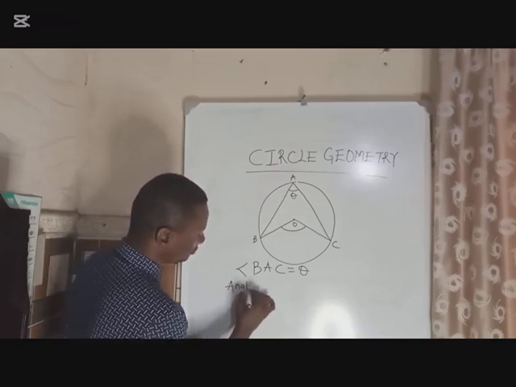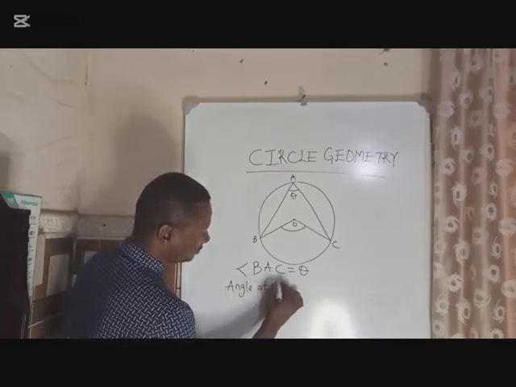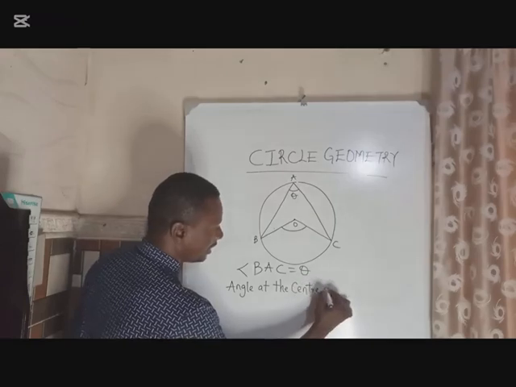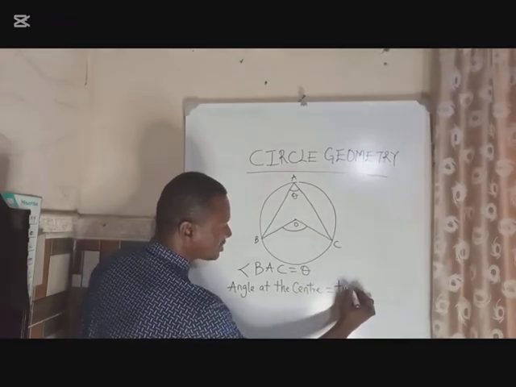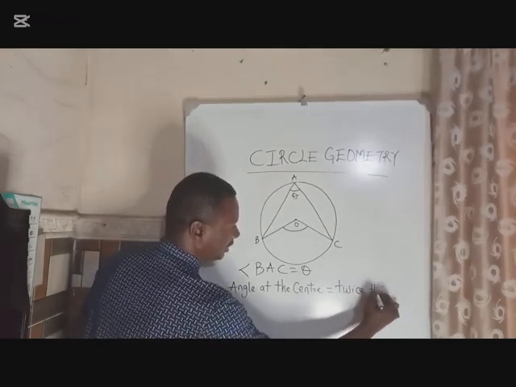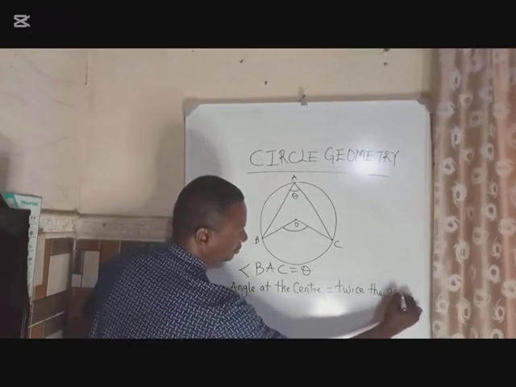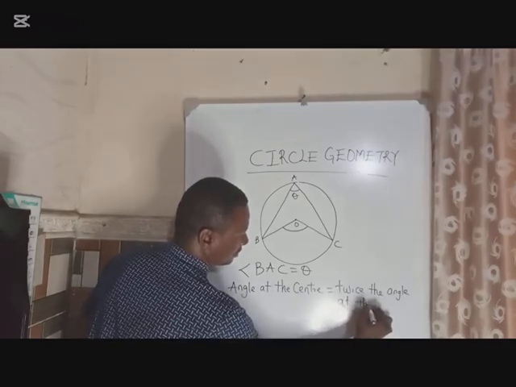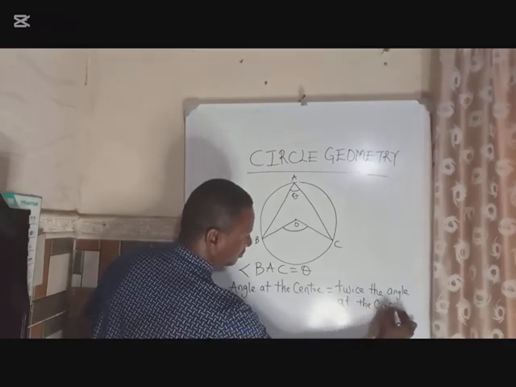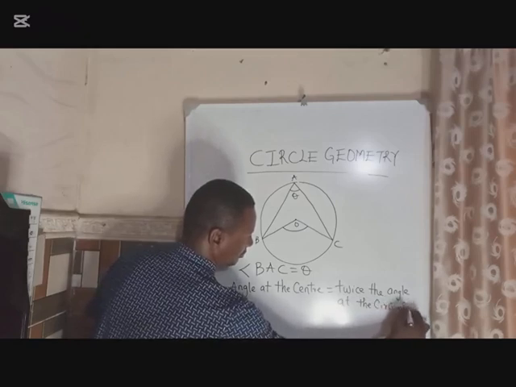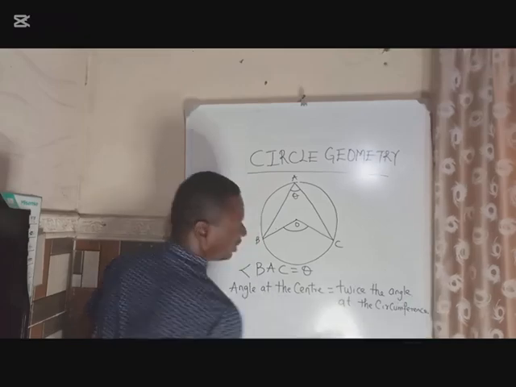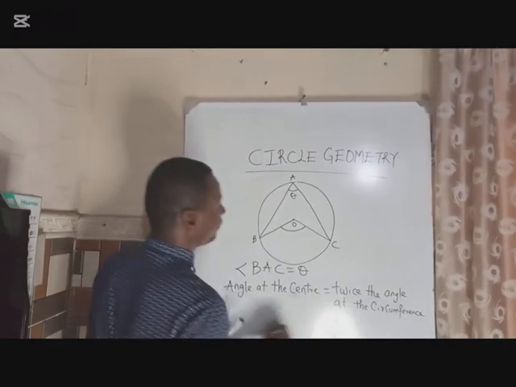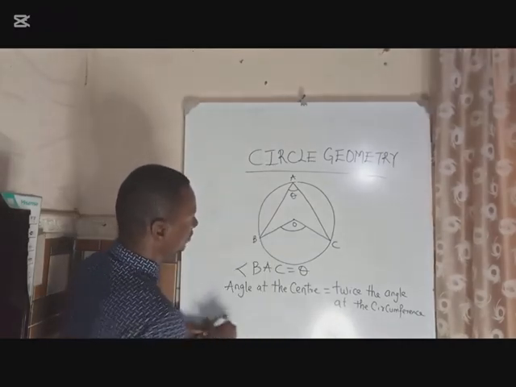Angle at the center equals twice the angle at the circumference. Equals twice the angle at the circumference.